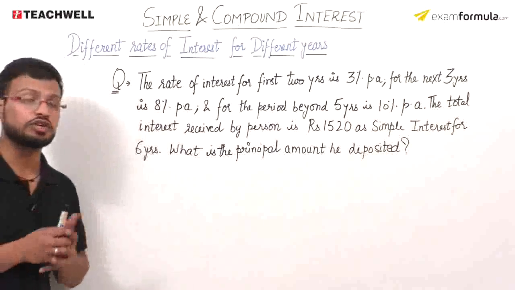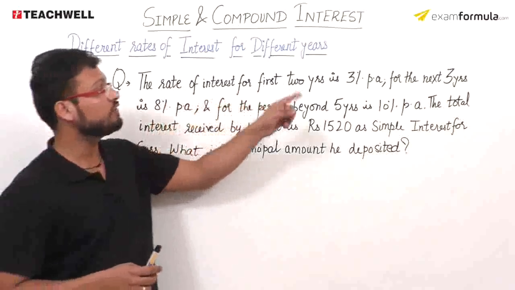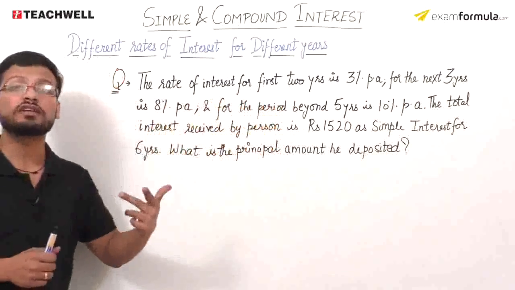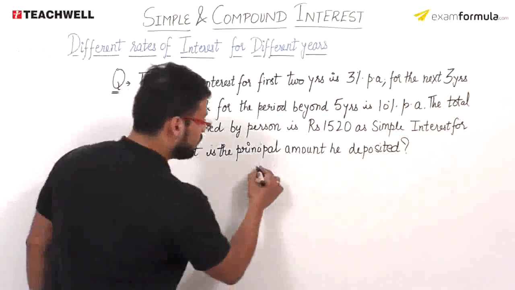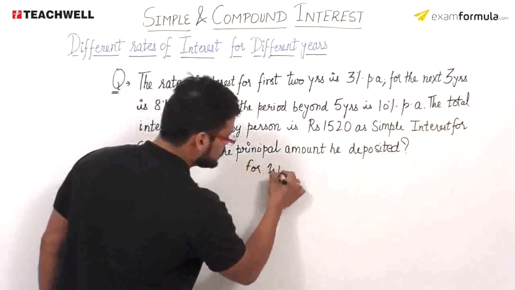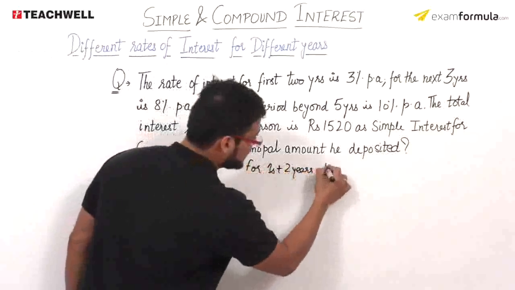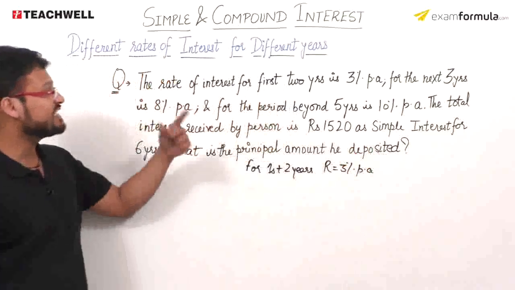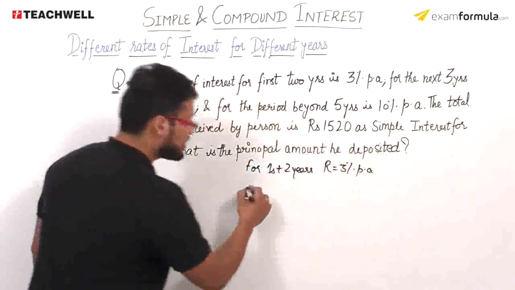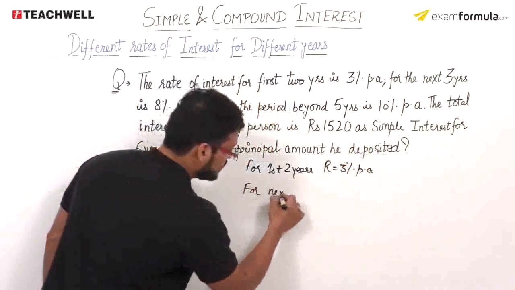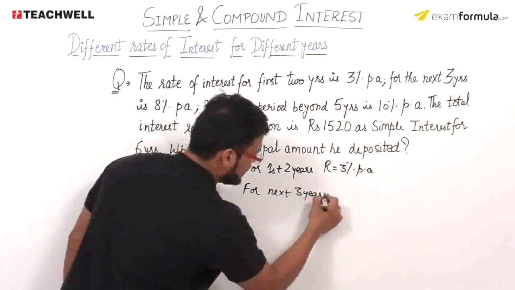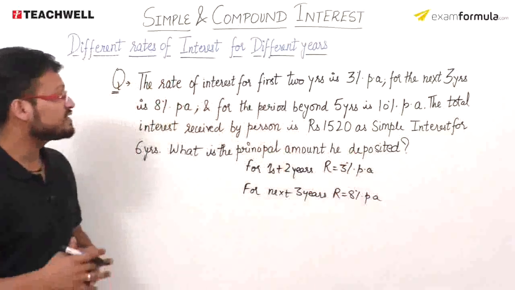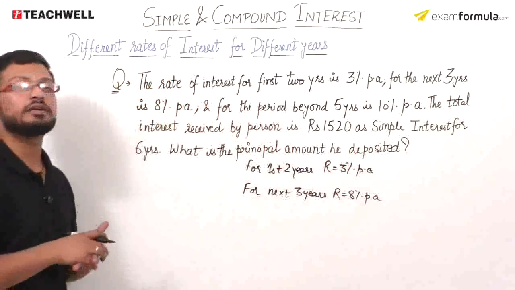समझते हैं पहले को क्वेश्चन को। What he says that the rate of the interest for the first 2 years is 3% per annum। पहले 2 साल के लिए मेरे पास में rate of interest कितना है? It is 3% per annum। So for first 2 years, the rate of interest that is R is equal to 3% per annum। Next he says that for the next 3 years it is 8% per annum। So I'm considering for next 3 years the R is defined as equal to 8% per annum।